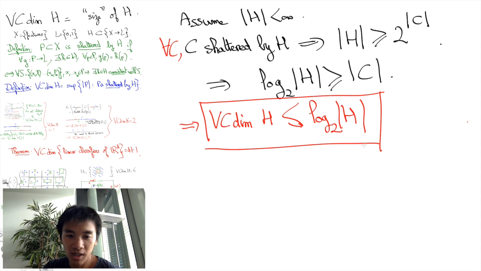I hope that this video has helped you better understand the concept of the VC dimension. Once again, the VC dimension of the hypothesis class H is the size of the largest subset C of features that H shatters. In future videos, I'll compute the VC dimension of linear classifiers. And in still another video, I'll state the fundamental theorem of statistical learning, which relates the two fundamental concepts of PAC learning and of the VC dimension.